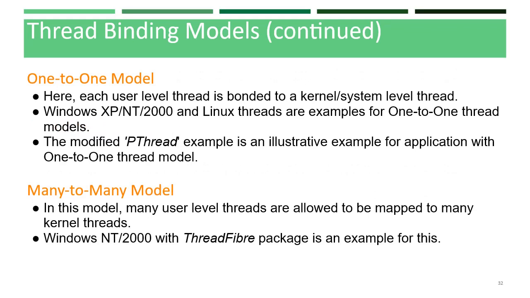One-to-one model. Here, each user level thread is bound to a kernel or system level thread. In the many-to-many model, many user level threads are allowed to be mapped to many kernel threads. Examples for the one-to-one model are Windows XP, Windows NT, 2000, and Linux threads. And the modified pthread example is an illustrative example for an application with one-to-one thread model. For the many-to-many model, Windows NT and Windows 2000 with the ThreadFiber package is an example.